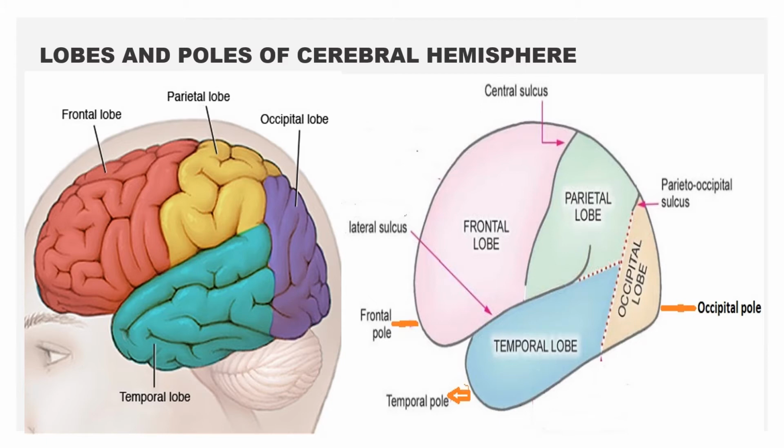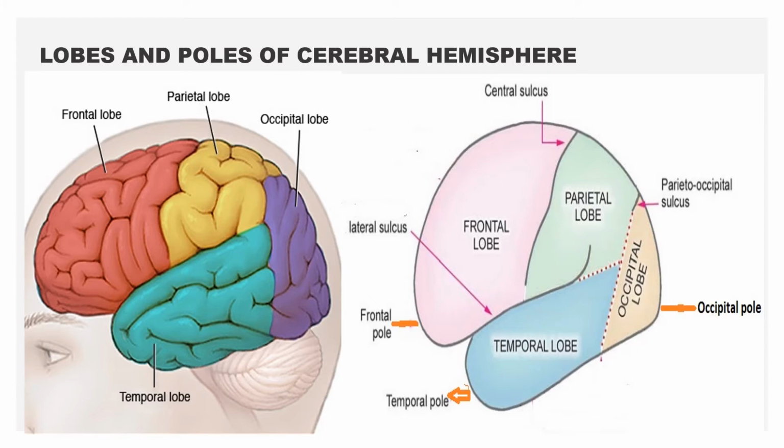Each cerebral hemisphere is made up of four lobes. Frontal lobe, which is the largest lobe and the anterior-most lobe, parietal lobe, occipital lobe, which is the posterior-most lobe and the smallest lobe out of the four, and temporal lobe, which is the inferior lobe.